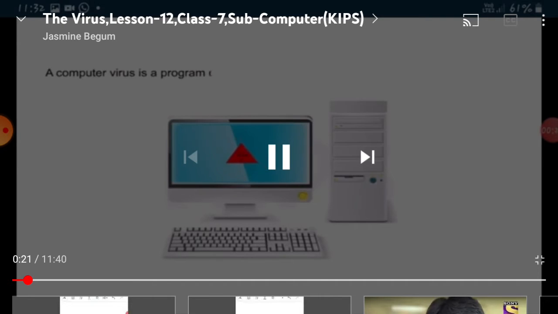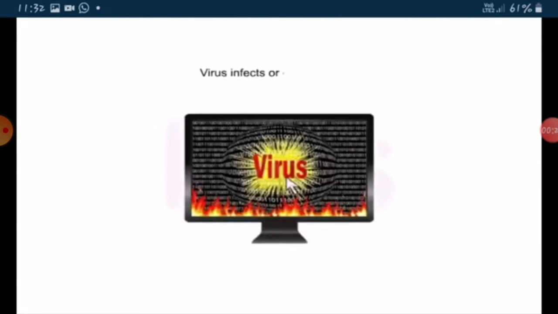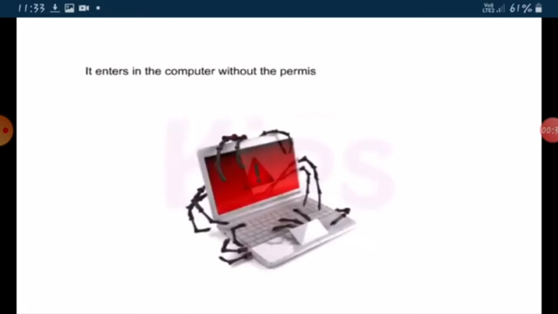A computer virus is a program or a set of programs that disrupts the normal operation of a computer. Virus infects or destroys data. It enters the computer without the permission or knowledge of the user.